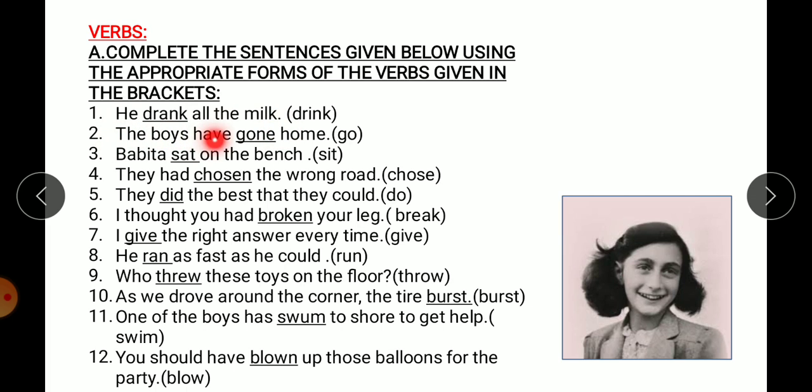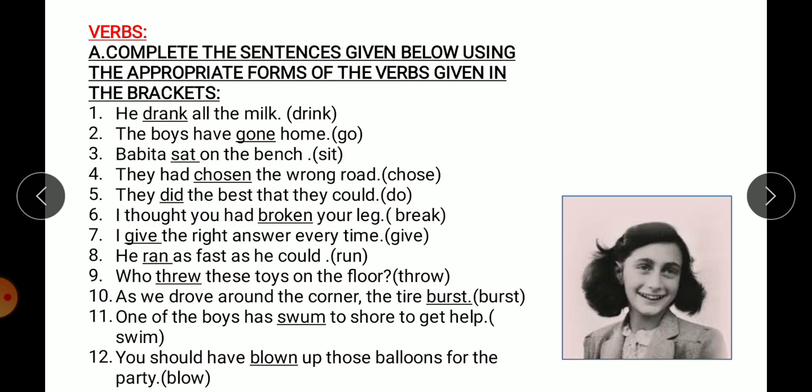The boys have gone home, because it's have, so third form. Babita sat on the bench. They had, so third form, chosen the wrong road. They did the best that they could. Now could is in the past form of can. So here also we are using the past form of do, that is did.